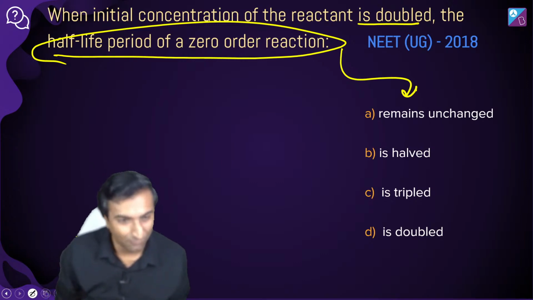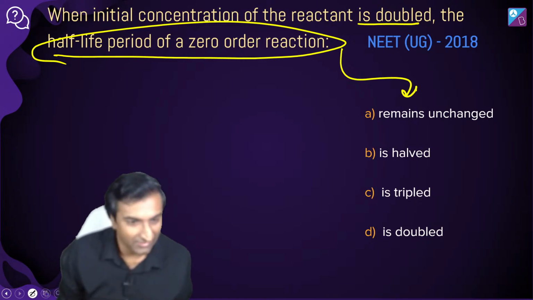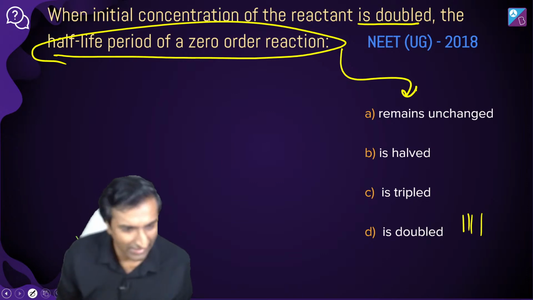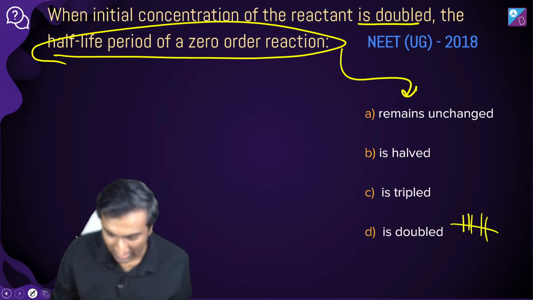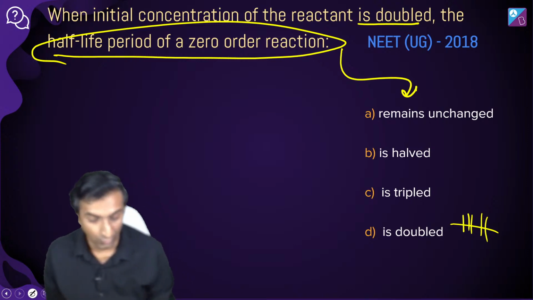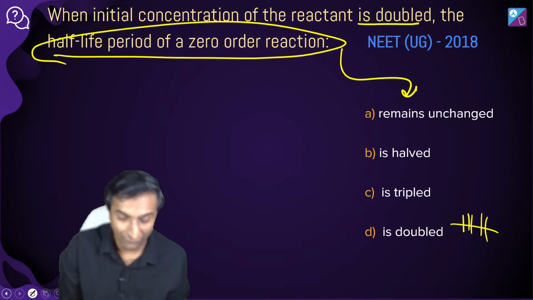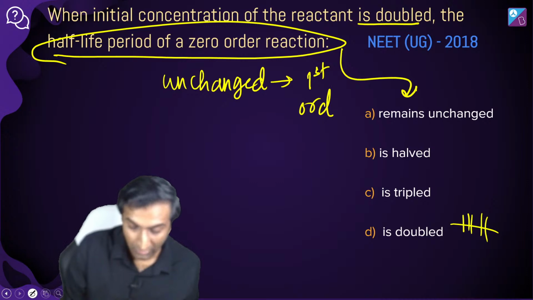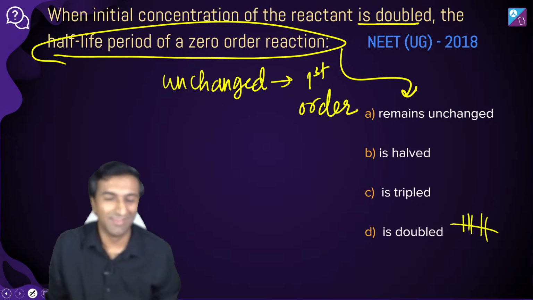Okay. So I see Poonam, Raja, Aradhya, Abhinandan, and everyone is saying double. Kajal is saying doubled as well. Mayuk is saying A. Acha, remains unchanged. देखो, half life period will remain unchanged. ये तो मुझे याद है तो बता देता हूं. Only for a first order reaction. ठीक है?